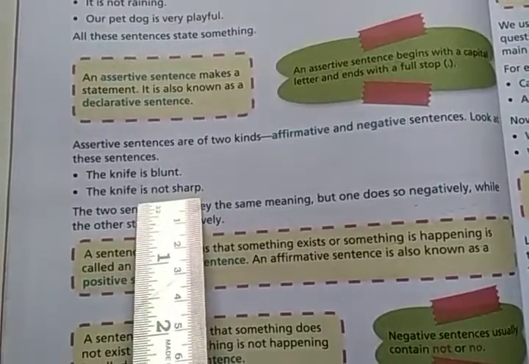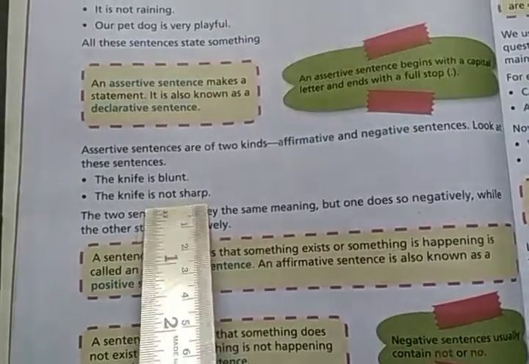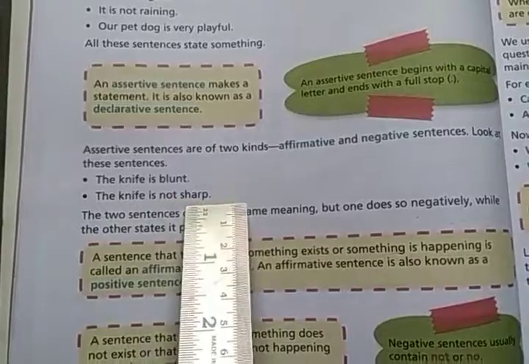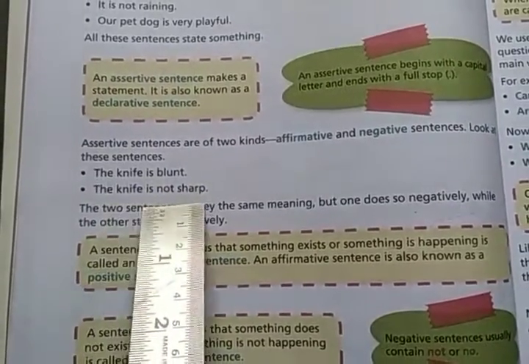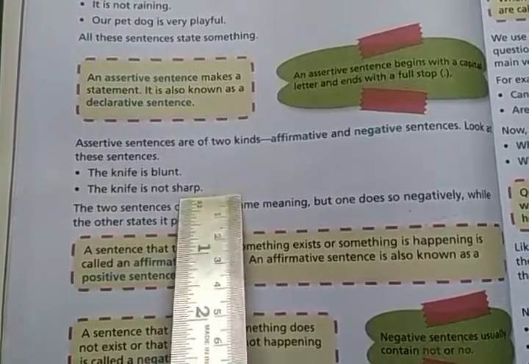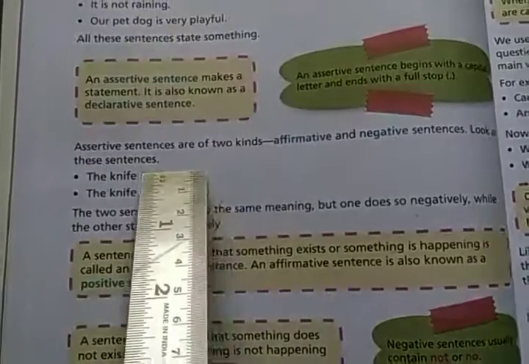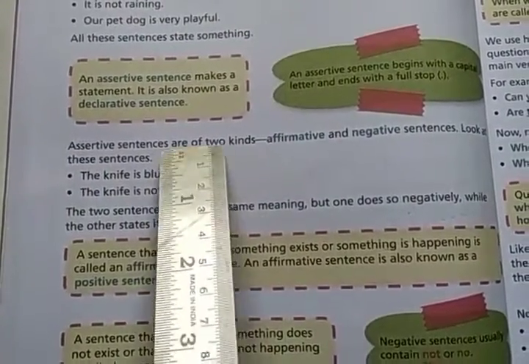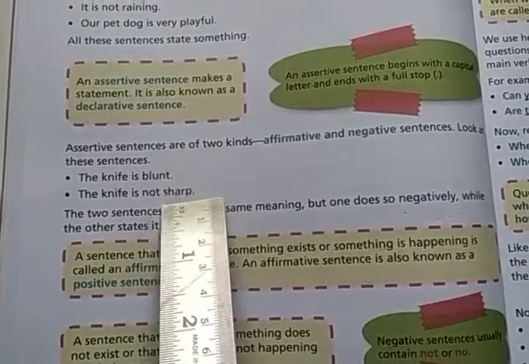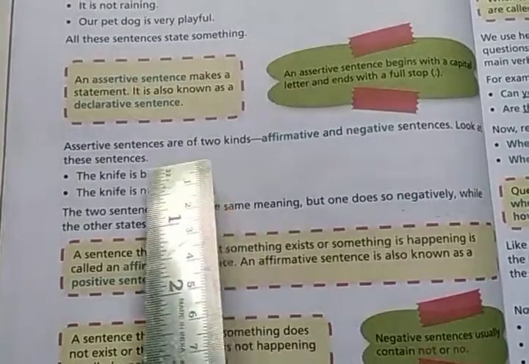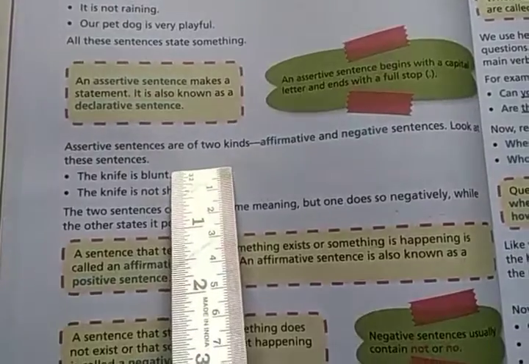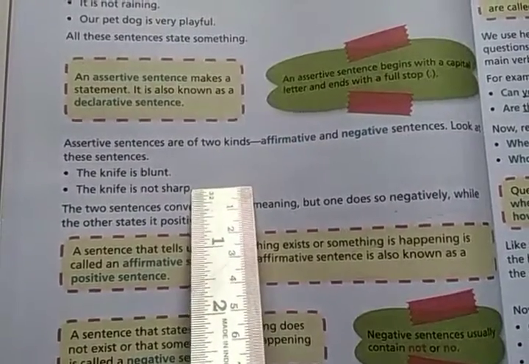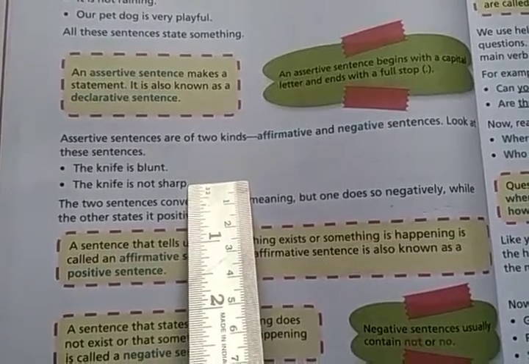The second sentence is stating the same thing but in a negative manner. Here not is written. So there is negativity in this sentence and positivity in the first sentence, right? Both sentences convey the same message but in different manners. The first sentence states the meaning positively and the second states it negatively.